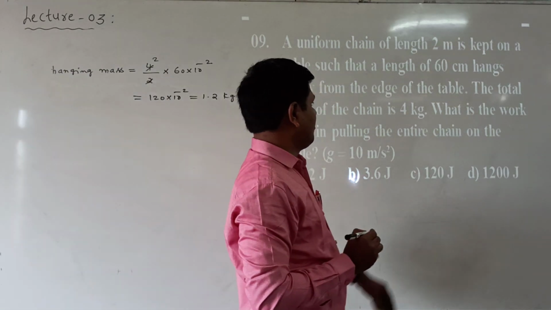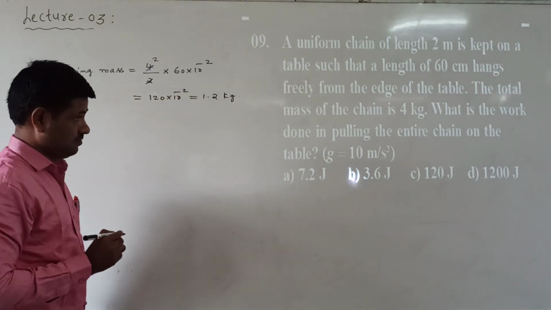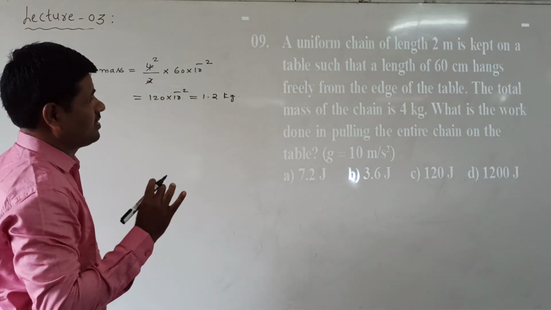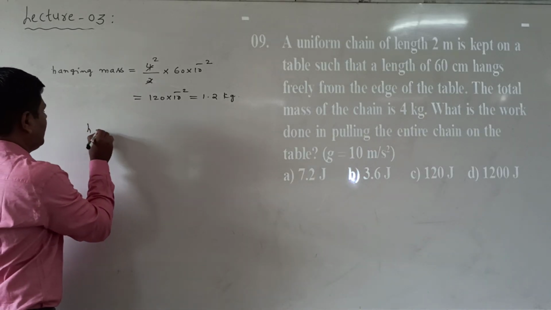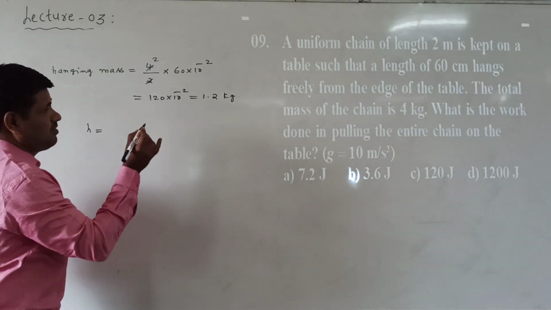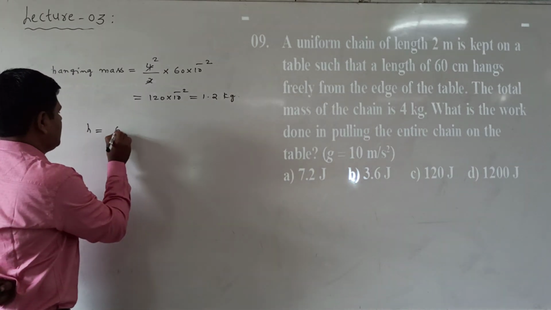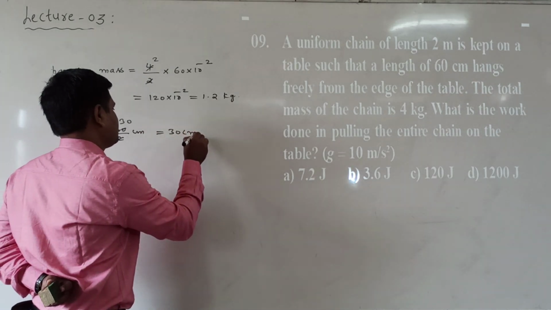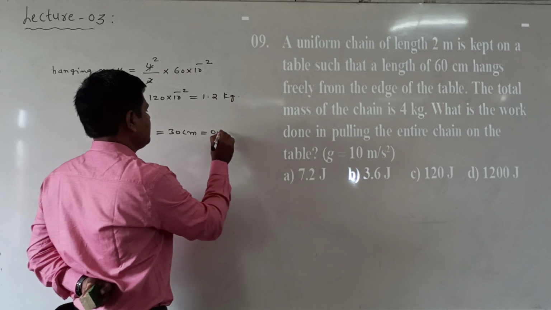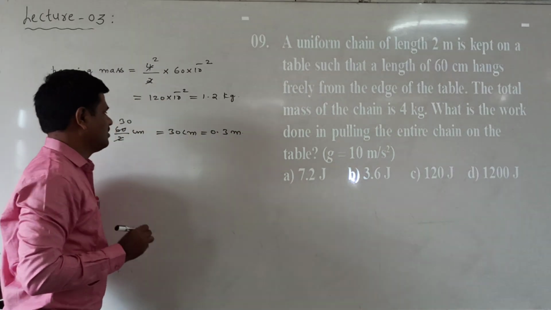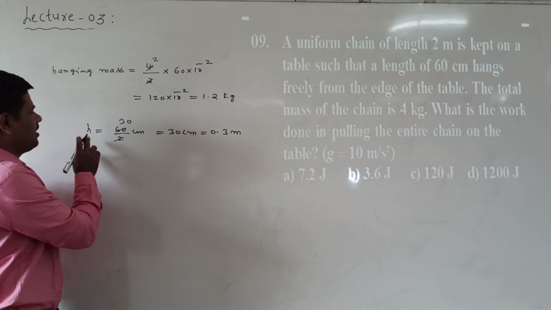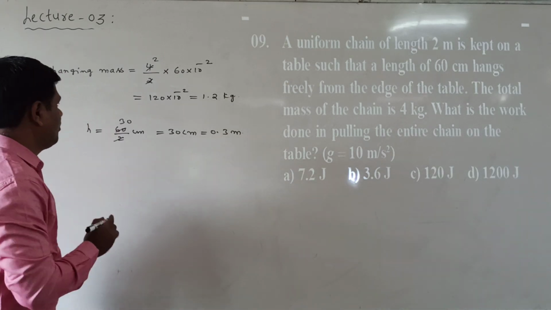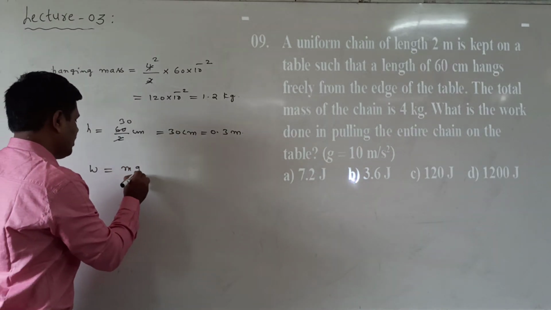Now next, we find the center of mass of the hanging part of the chain, that is the height. The hanging length is 60 centimeters, so 60 by 2 gives 30 centimeters, which is 0.3 meters. This is the hanging height, the distance of the center of mass, equal to 0.3 meters. Now we know the work done formula: W is equal to mgh.